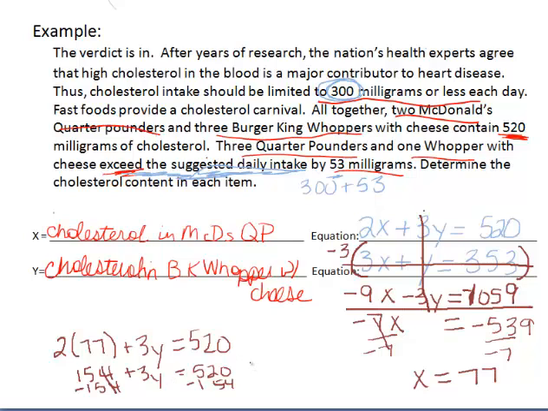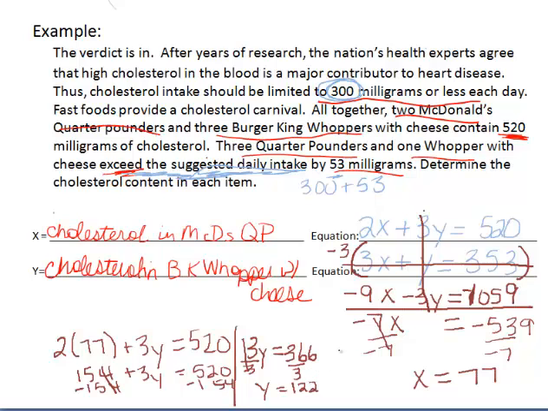I'm going to run out of room, so I'm going to write it over here. So 3y equals 520 minus 154, which is 366, I believe, if I did that right on my calculator. And then divide by 3. So y is equal to 122.